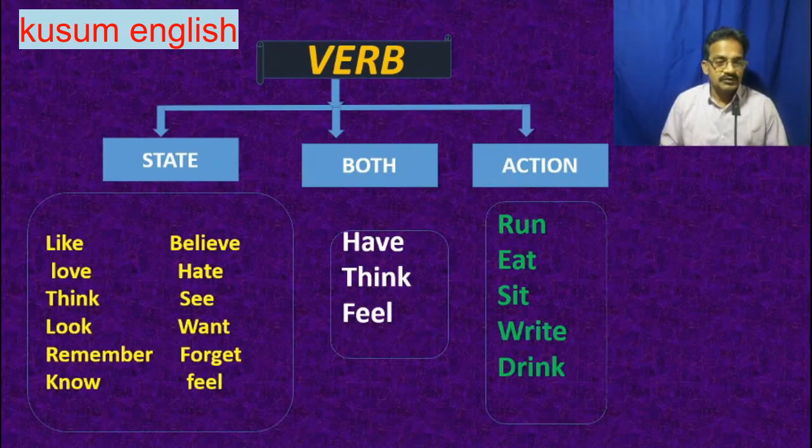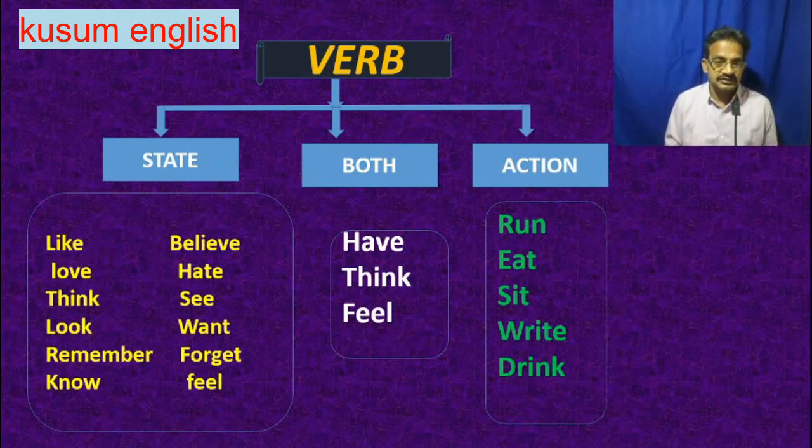This is Kusumanna. Today we are going to learn verbs. You know, verb is the main part in a sentence. So, how a verb can be used in state and action, what are the state verbs, and what are the things to be observed while using state verbs in spoken as well as the written language.